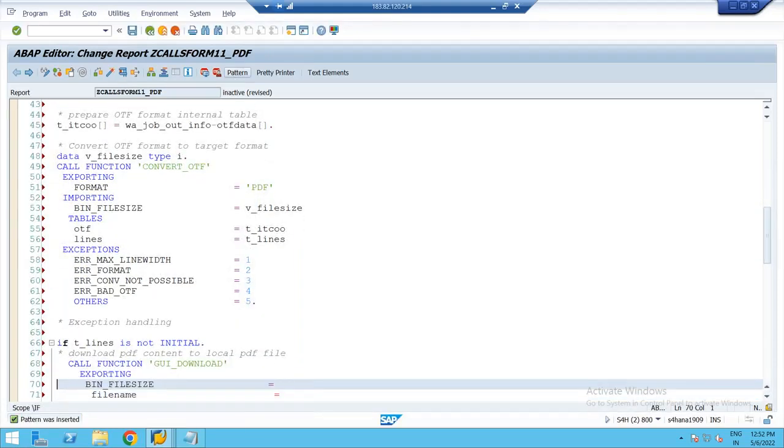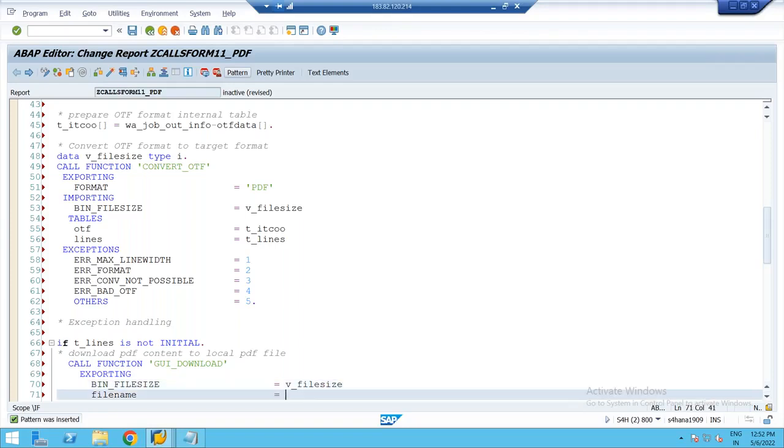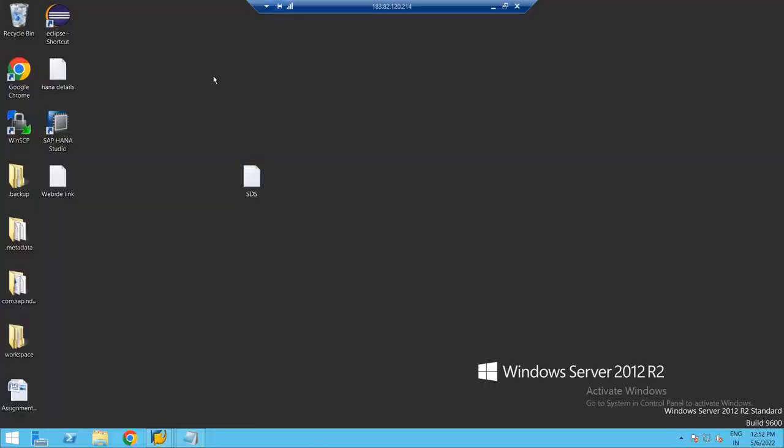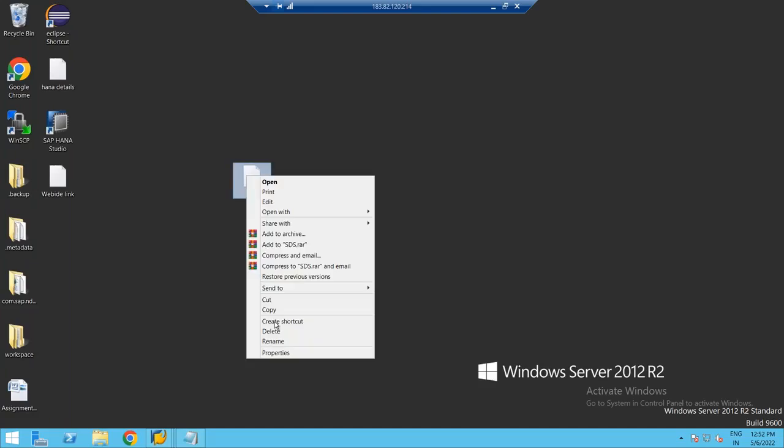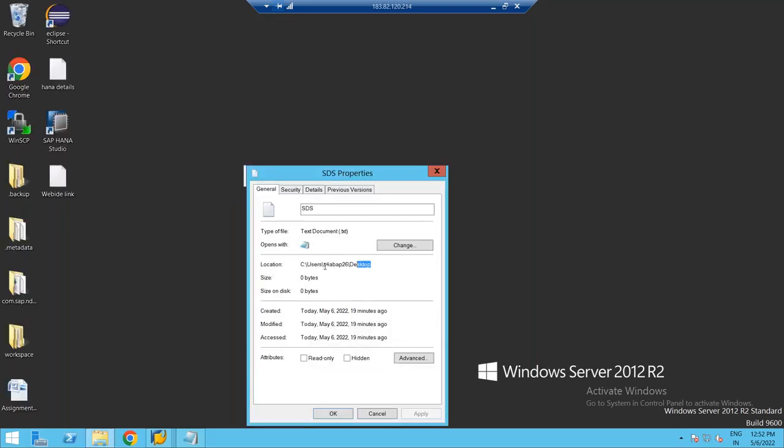Exporting file size, if you want, you can pass. What is the file size? V_FILE_SIZE. File name. What is the file name you want to give? Suppose I want to download the PDF file onto my desktop. So I'll give the path here like this. I'll just copy the path, right click on this. This is the path, C drive, user so and so.